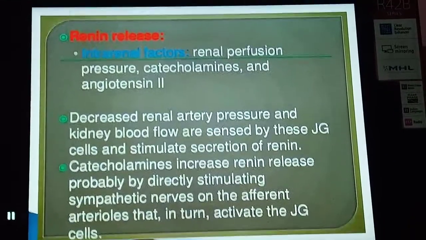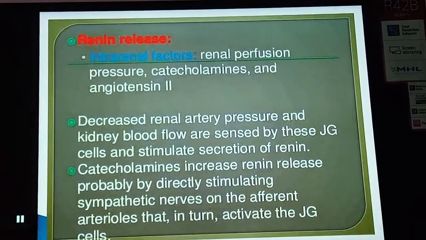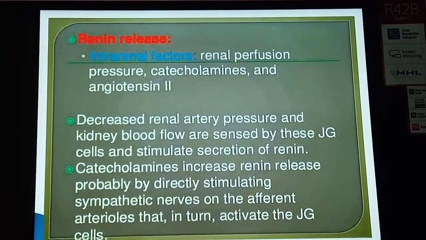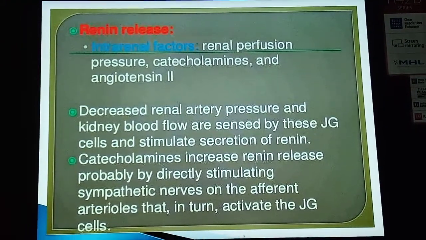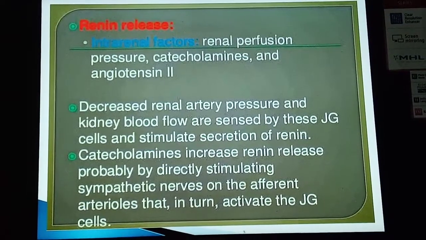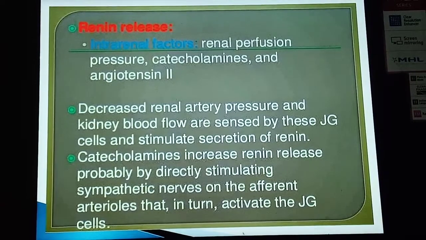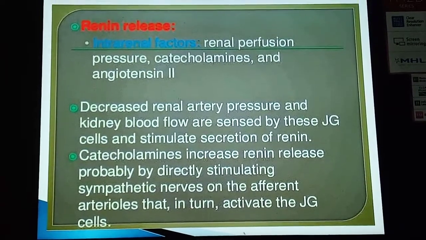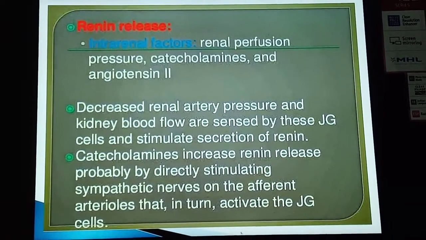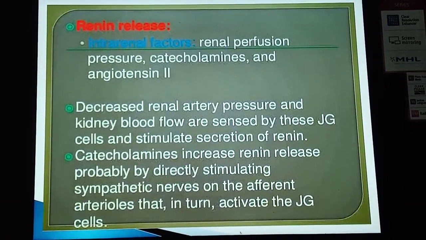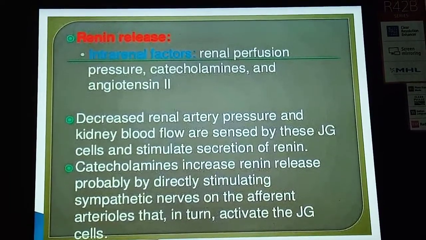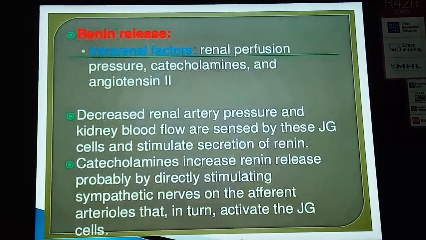Come to the renin release. Intrarenal factors: renal perfusion pressure, catecholamine, and angiotensin II. Decreased renal artery pressure and kidney blood flow are sensed by the juxtaglomerular cells and stimulate secretion of the renin. Catecholamine increases the renin release probably by directly stimulating the sympathetic nerves on the afferent arterioles that in turn activate the JG cells.